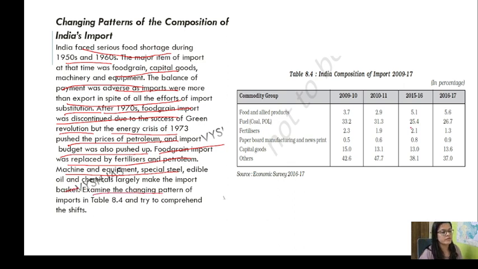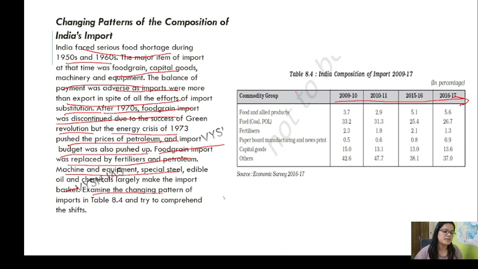Examine the changing pattern of this. So this is the way you can examine the changing pattern in your Economic Survey. Many of you complain that you find it tough to read the Economic Survey, but once you start reading, you feel like you are so aware of things, so aware of trends. Newspaper reading will become so easy for you. Okay, so read it with that thought.